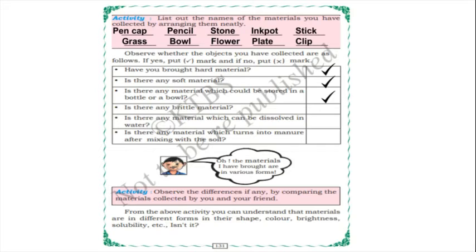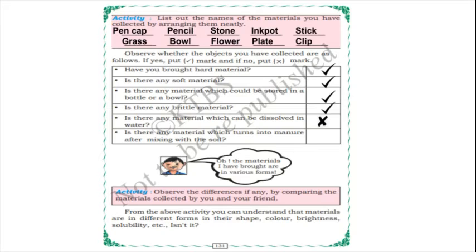Grass, no, and flower, no. So we will put a right mark. Is there any brittle material? Yes. And is there any material which can be dissolved in water, that is, a soluble substance? No, it is not there in our list.